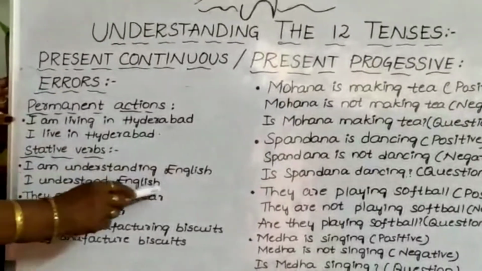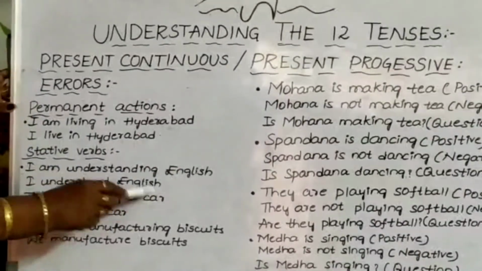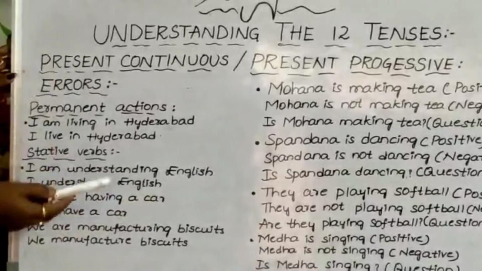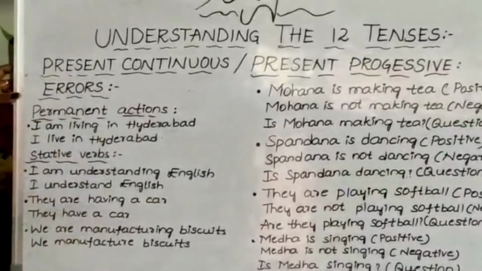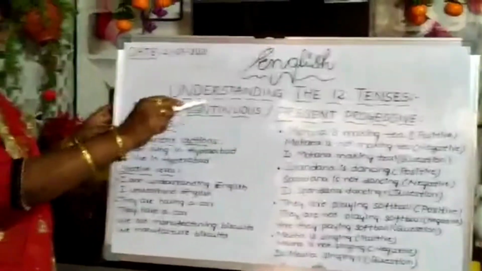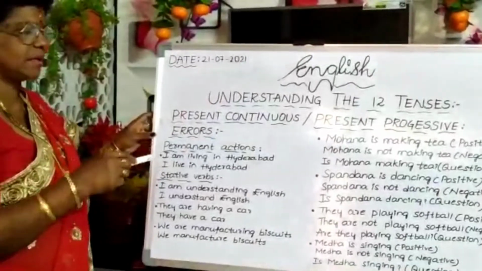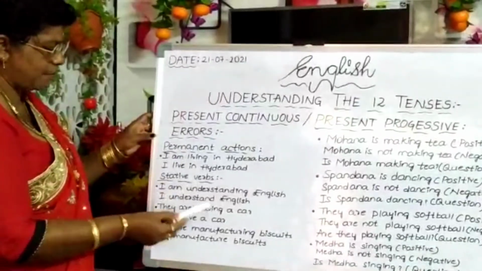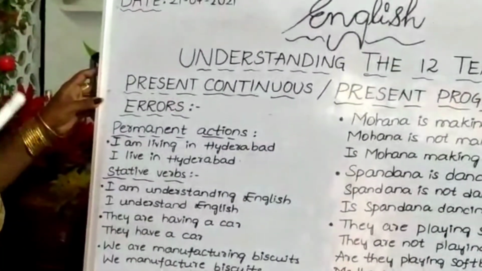They are having a car. We are not supposed to say, they are having a car. They have a car. They are having a car means what? It means continuously you are getting more and more cars, day after day, you are getting many cars. That is meaningless, a ridiculous way of speaking. You are not supposed to say they are having a car. They have a car.